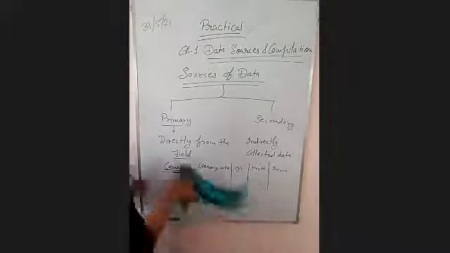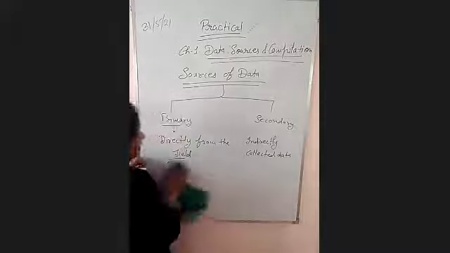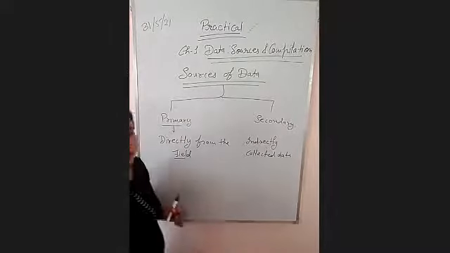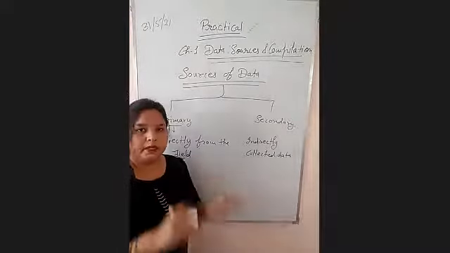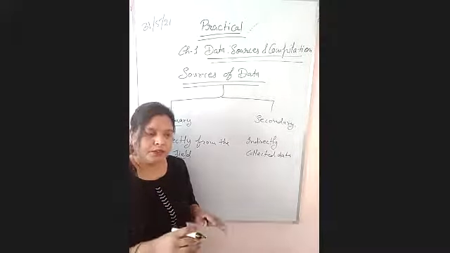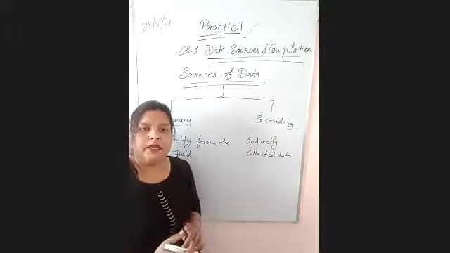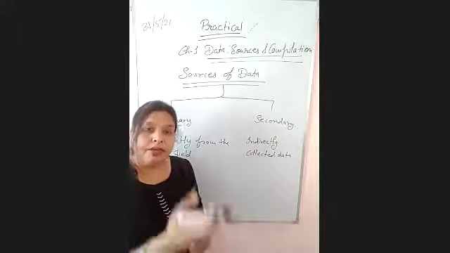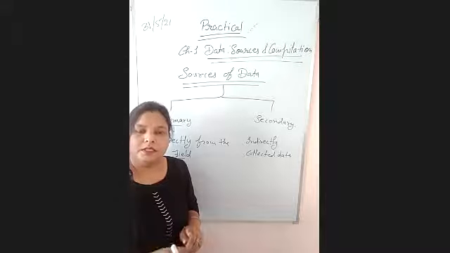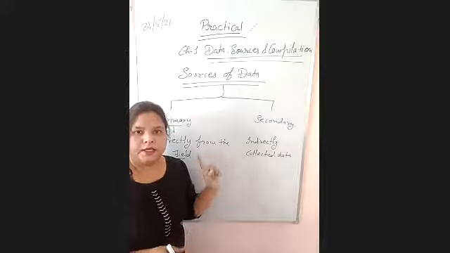Second, indirectly collected data is when already existing data is used. Like in our next chapter, we will make a graph, and to make this graph we will use the data published in our book. So we are not collecting the data directly. We are using the data already published in the book. So that will be called secondary data.